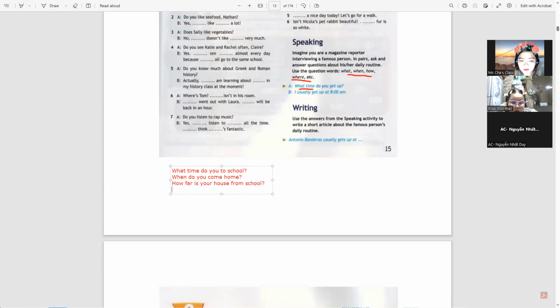Where is your backpack? All right. Or you could also say, where is your school located? Located, meaning what particular city or what particular place.